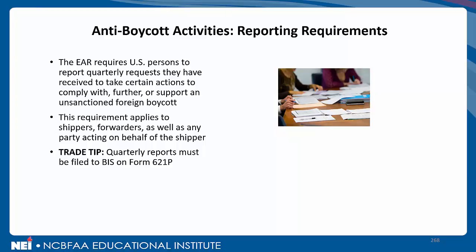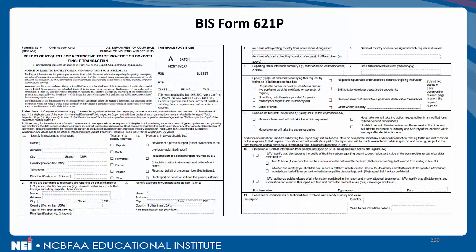As a quick trade tip, these quarterly reports have to be filed to BIS on Form 621P. And hopefully you know what's coming in the next slide, because we've been pretty consistent throughout all of our modules and sections. You guessed it, a closer look at BIS Form 621P.